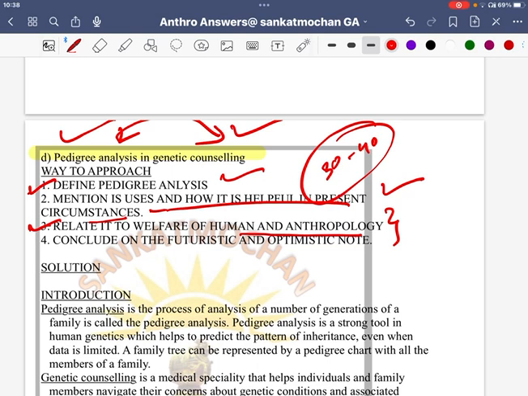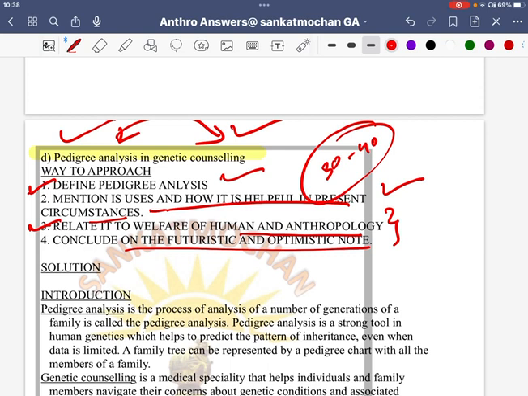Now conclude on a futuristic and optimistic note. As you know, with designer babies there is an ethical threat of genetic counseling also, but we need to see the future. About the ethical threat or any other threat, the government can come up with a law.